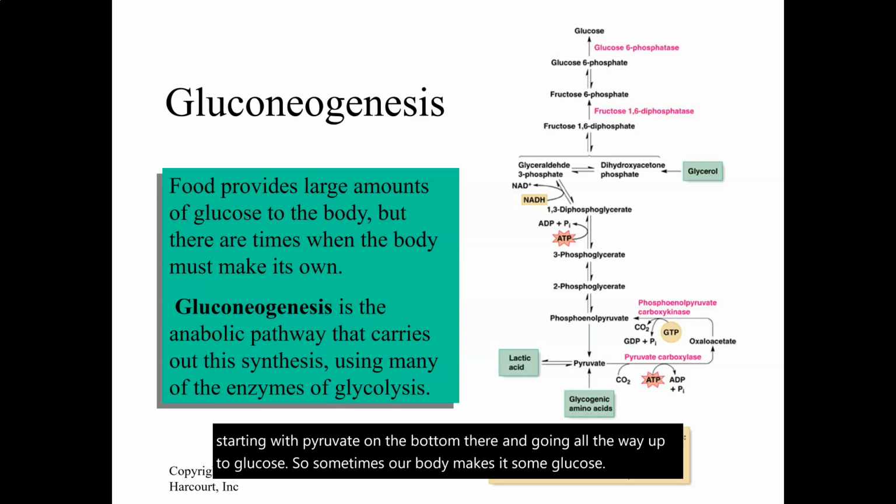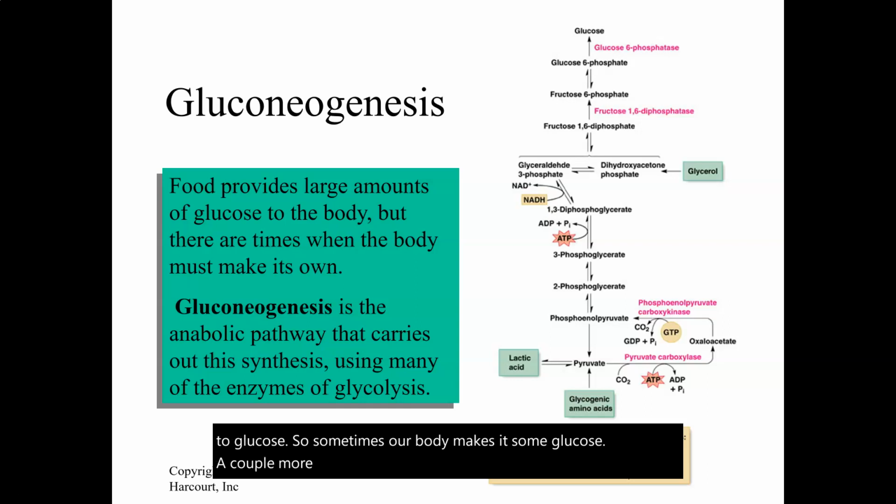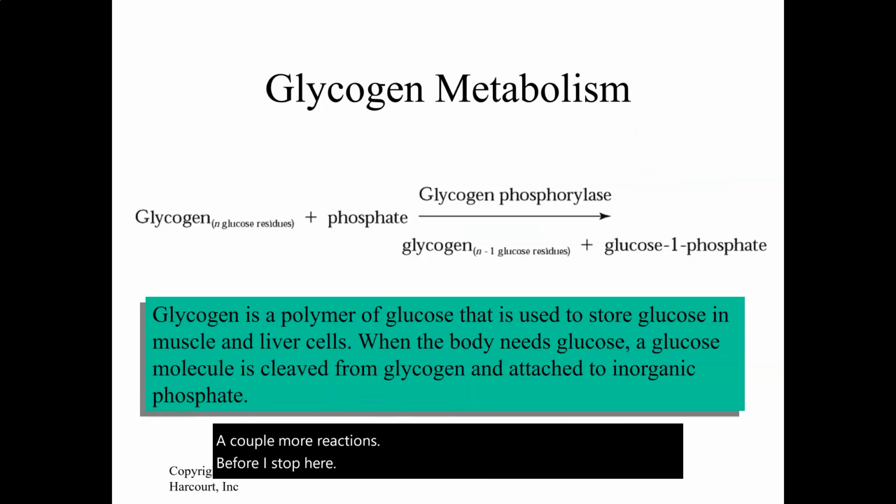So a couple more reactions before I stop here. I want to talk about glycogen, which is really important. So glycogen is a polymer of glucose stored in the muscles and the liver. And so our body stores glucose into long strings of glycogen, and it is an energy storehouse for us. So that's how we hold on to extra glucose in our body. We keep it in the muscles and we keep it in the liver.